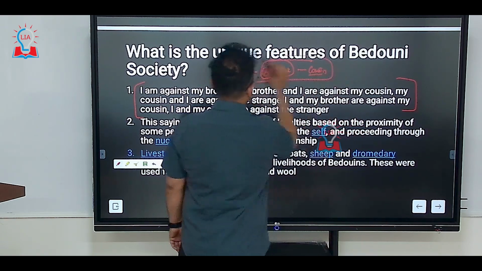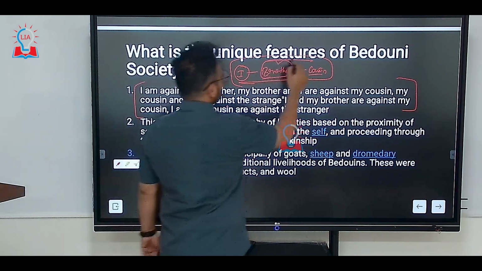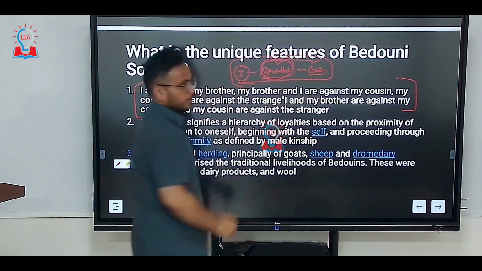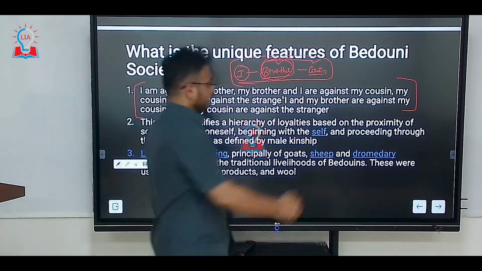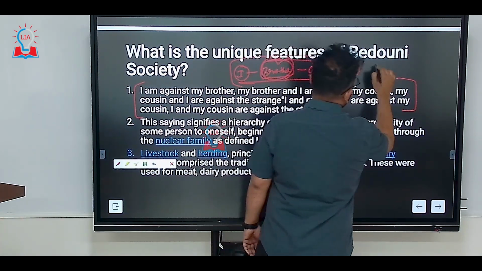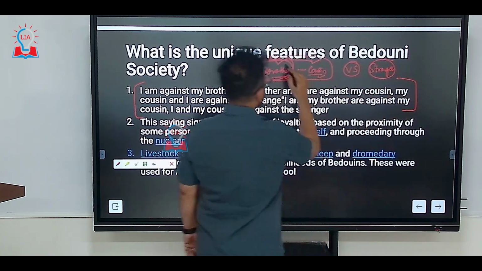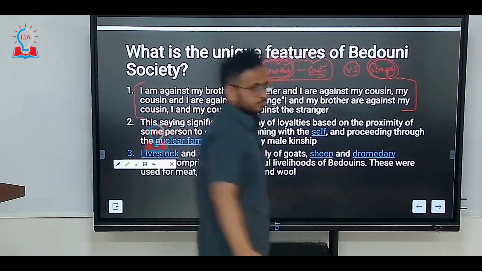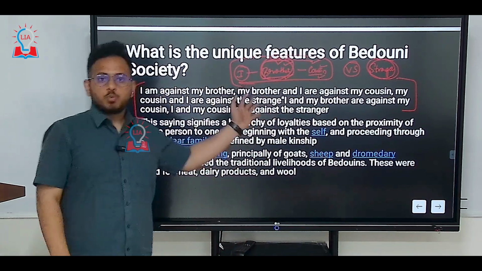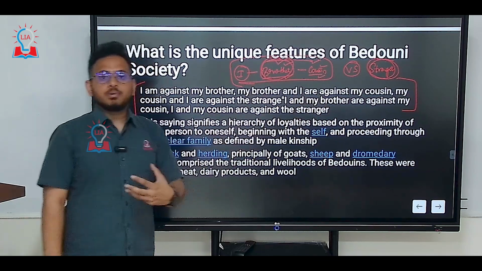If there's an option for me to choose who is important in my kinship, whether it is my brother or my cousin, I'll always choose my brother. Or if there's an option for me to choose between my brother, cousin and a stranger, then I will always choose my brother and cousin over the stranger. So this is the hierarchy of preferences that the Bedouin people actually believe in.